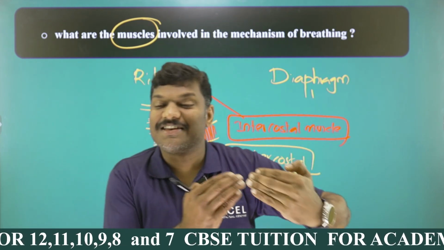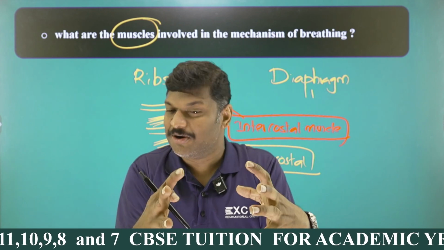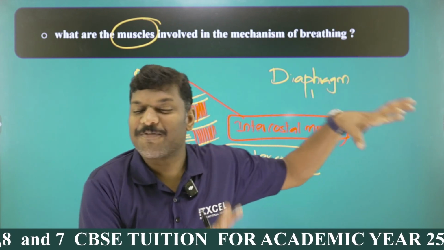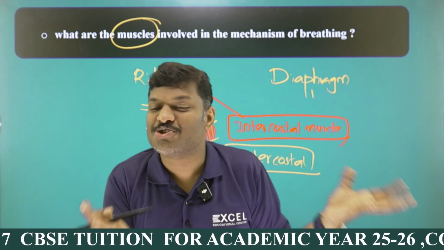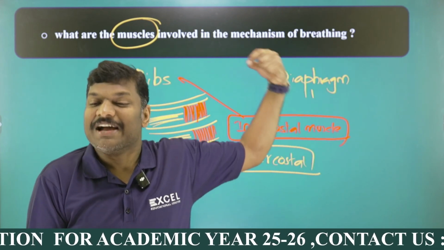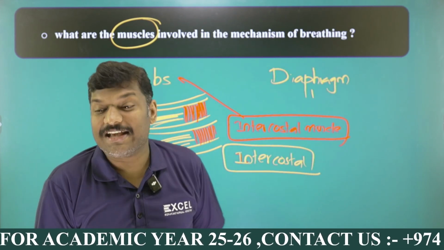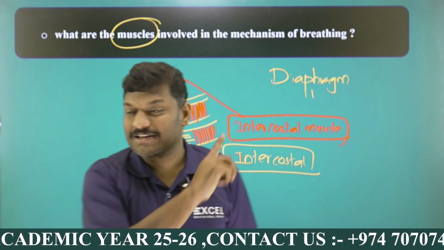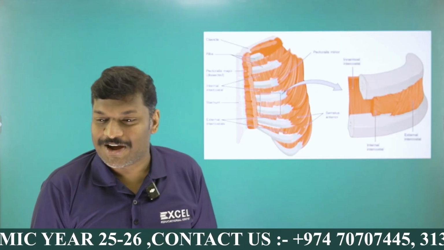External and internal intercostal muscles are responsible for the movement of the ribs, and the diaphragm itself is a muscular organ. These are the two different types of muscle. What is that? The diaphragm is made up of muscles, as well as the muscles in between the ribs, internal and external intercostal muscle. So that is the answer for that particular question, my dear students.